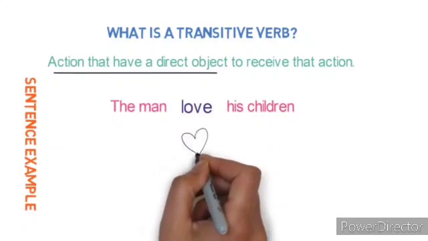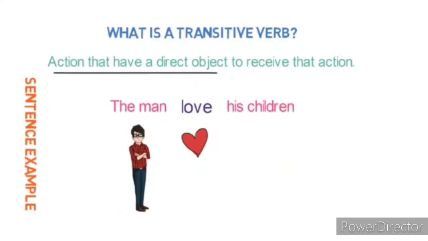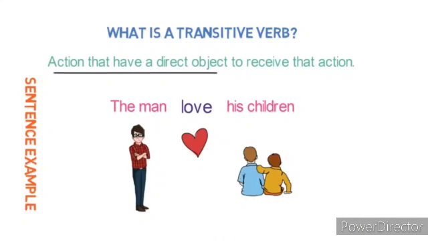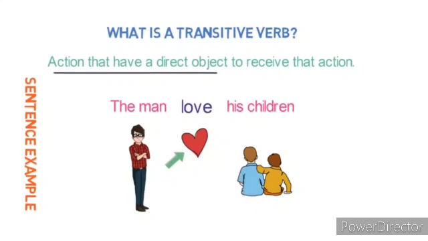Here, love is an action performed by the man. The man is the subject in this case. And it has a receiver, which is his children. As the man is the subject who is doing the action of love, and it has a direct object, children, love is a transitive verb.